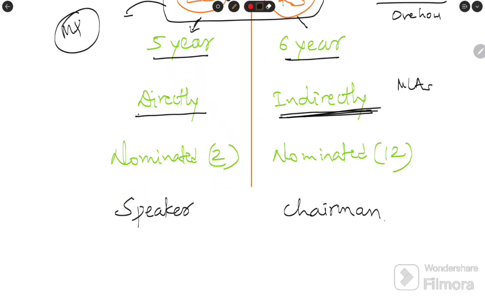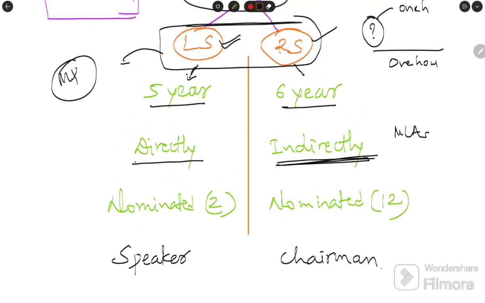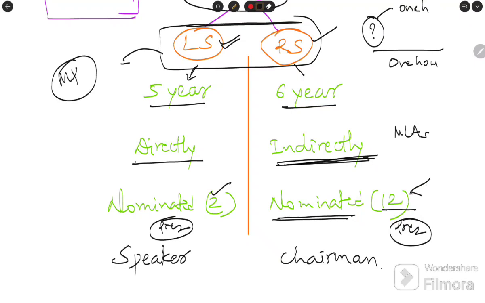The Lok Sabha has nominated members who are nominated by the president. How many? Two, who are Anglo Indians. Rajya Sabha also has about 12 nominated members, nominated by the president, who have excelled in various fields like science, social service, sports, etc.